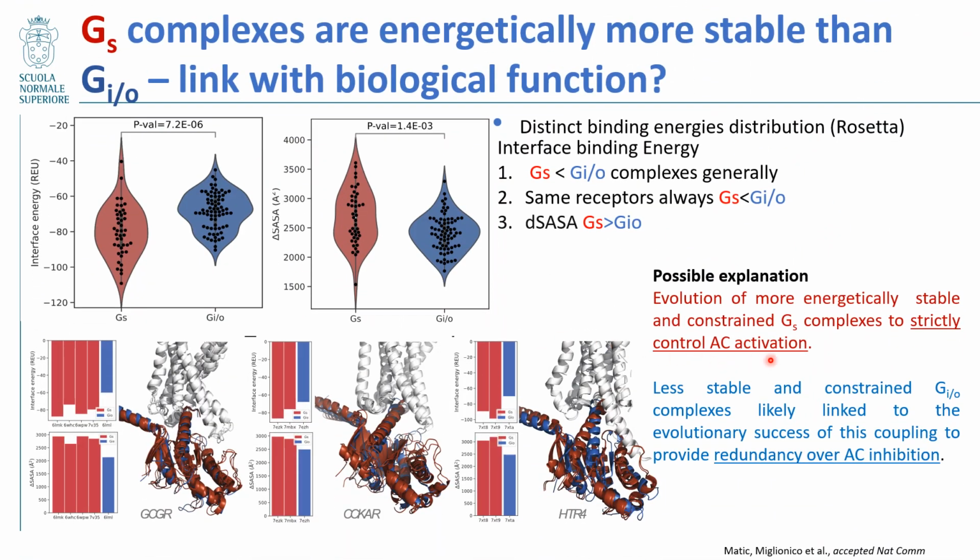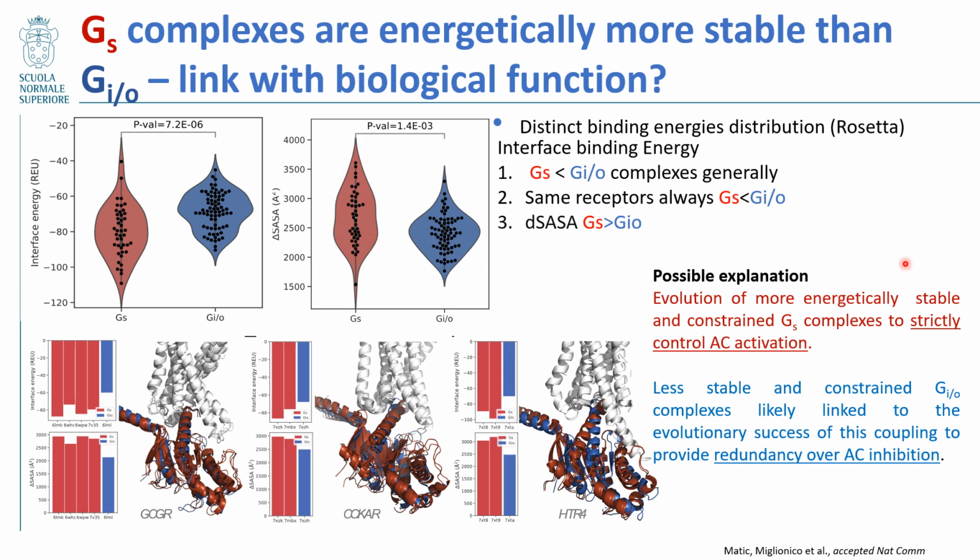Of course, as I said before, we also calculated the binding energies of the interfaces of Gs and Gi/o complexes with the state-of-the-art Rosetta tools, where we can see that the distribution of the Gs versus Gi/o binding interface energies shows that the Gs energies are lower than the Gi/o, which points to more stability of Gs, and that the Gs has a higher delta SASA distribution than Gi/o, which points to bulkier chains.